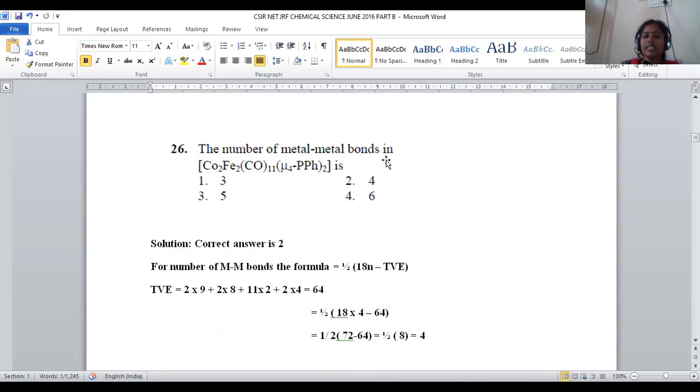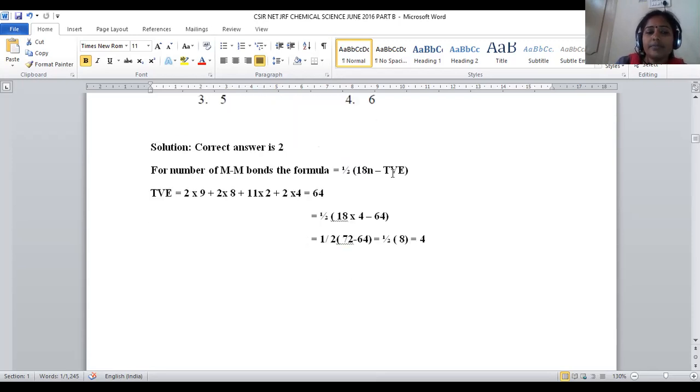Let us move on to question number 26. The number of metal-metal bonds present in Co2Fe2(CO)11(μ4-PPh2)2 is. Here you can clearly observe 2 cobalt metals, 2 iron metals, 11 carbonyl ligands, and 2 PPh2 groups. Moreover, mu denotes a bridging ligand. It is used to connect both the metals, that's why it is called mu. Now, how many metal-metal bonds are there? That is required to be calculated.